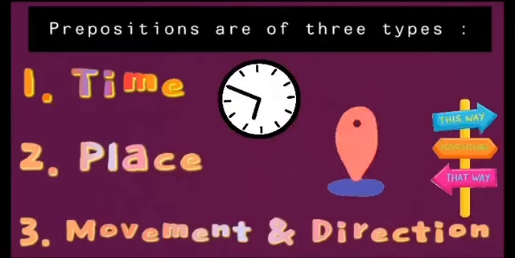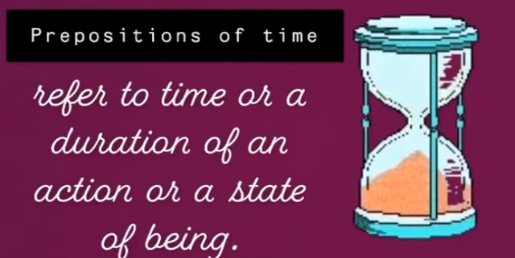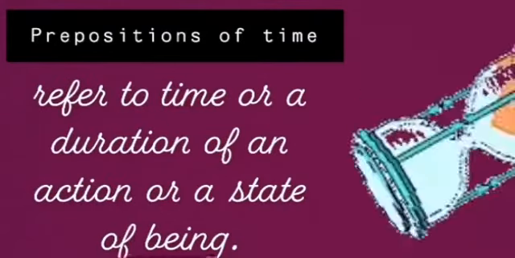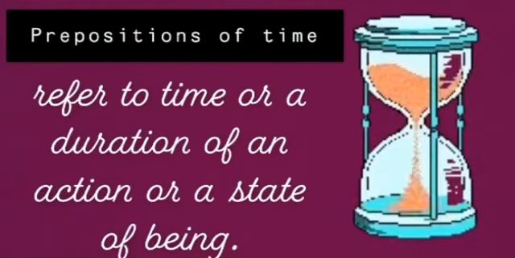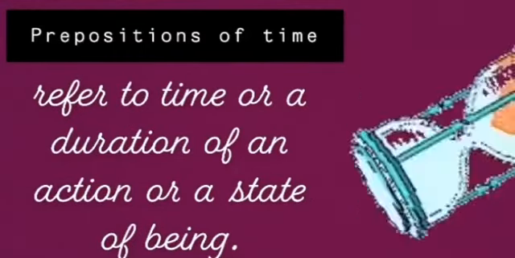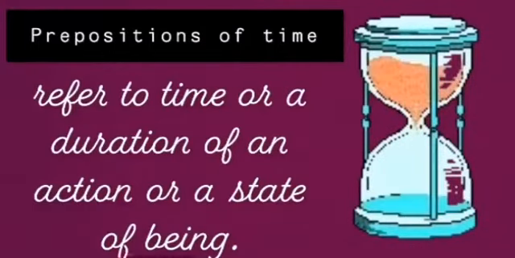In this module, we will be covering prepositions of time and understand what prepositions of time are through some examples. What are prepositions of time? Prepositions of time refer to time or duration of an action or a state of being. Some commonly used prepositions of time are for, from, between, before, after, during, and so on. Let's study some of them through examples.